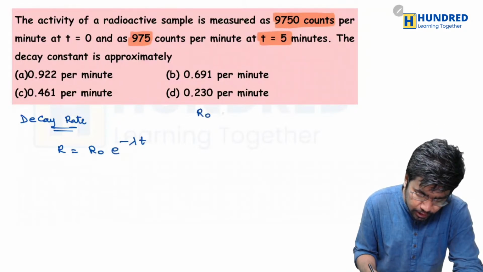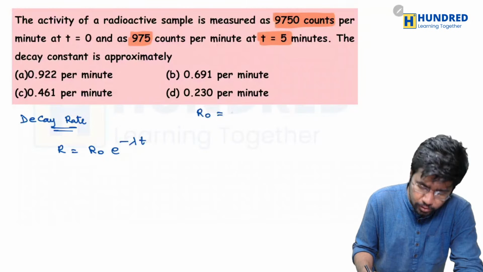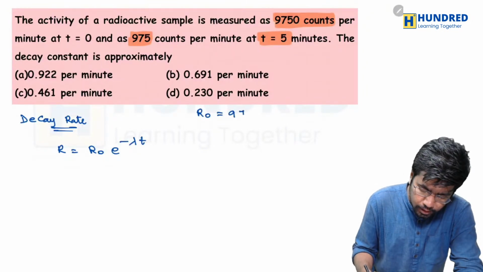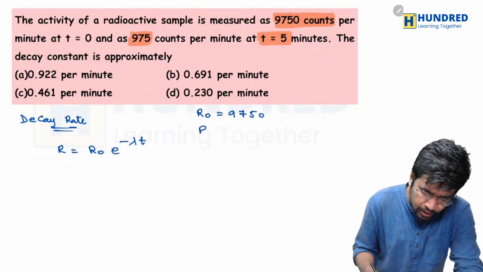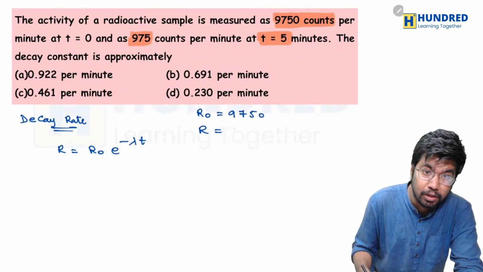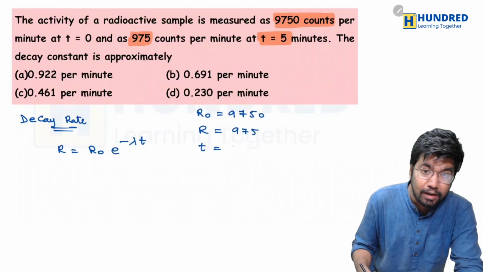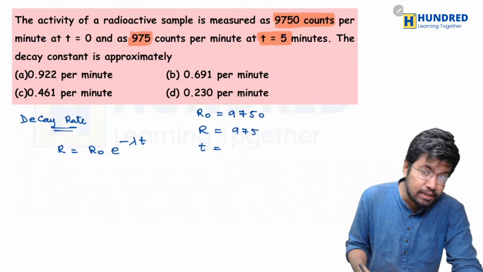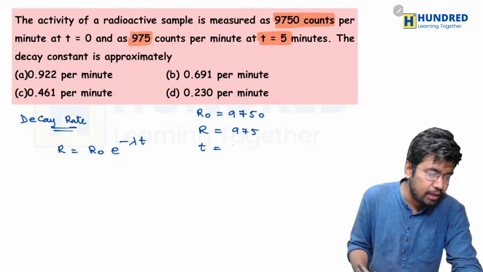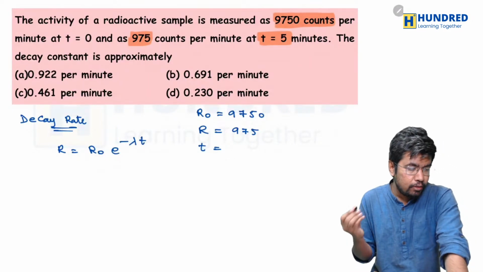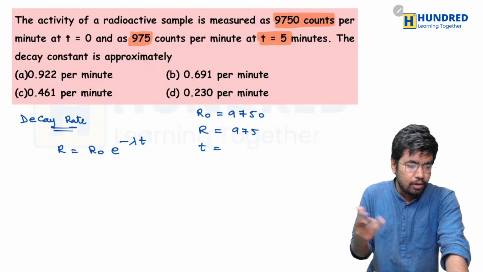Initially the value at t equal to 0 was 9750, and after some time it becomes 975. And after what time does it happen? After 5 minutes.